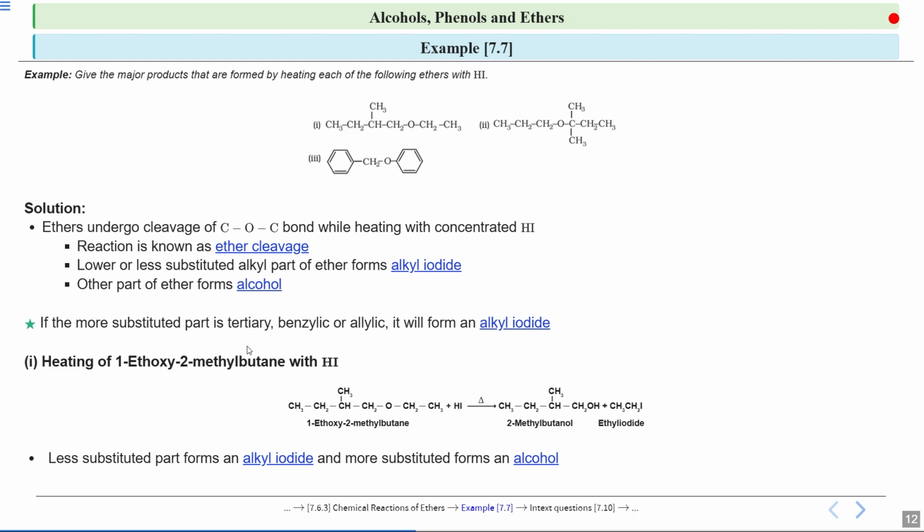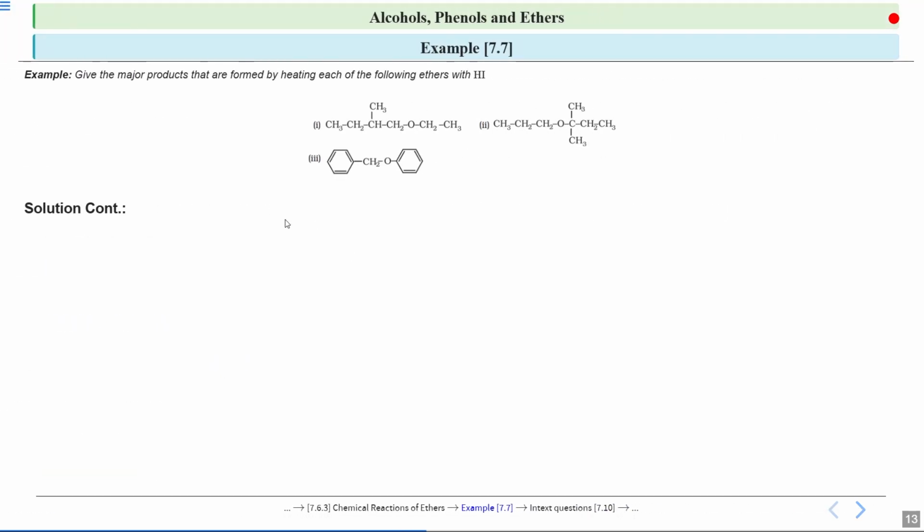So where will this iodide ion attack? It will attack where there is less steric hindrance. If you look at this carbon, there is more steric hindrance present. But if you look at this particular carbon, there is less steric hindrance. Okay, so what will happen over here is that this iodide ion will attack this carbon and you will get CH3CH2I, and this part will form an alcohol part. Okay.